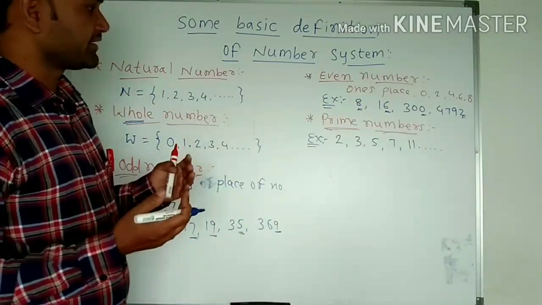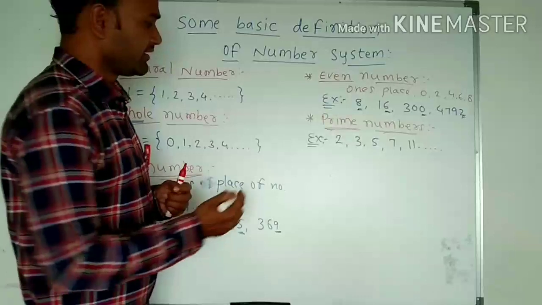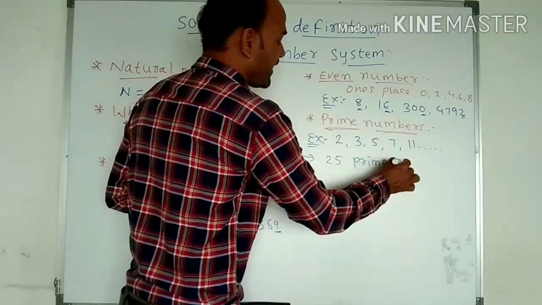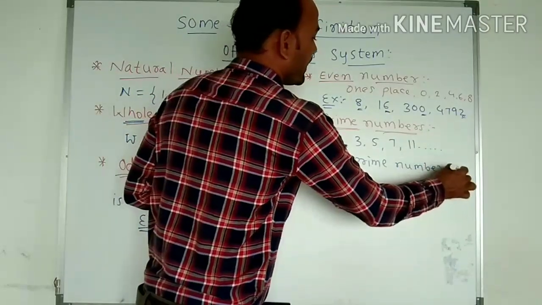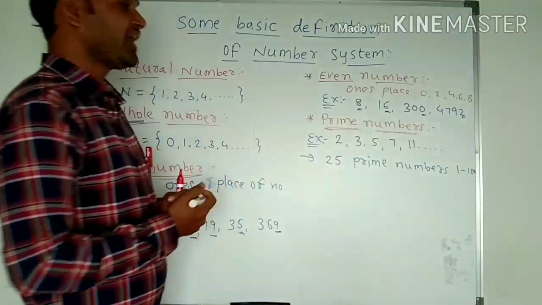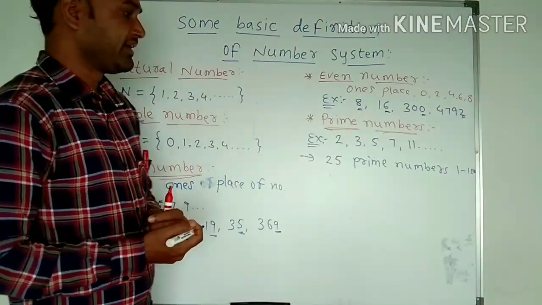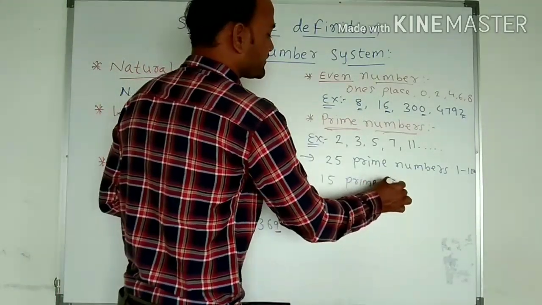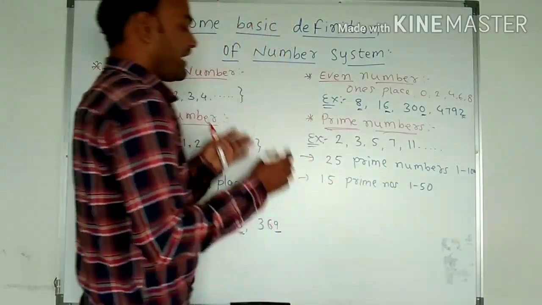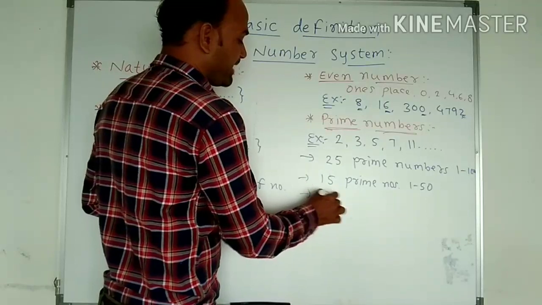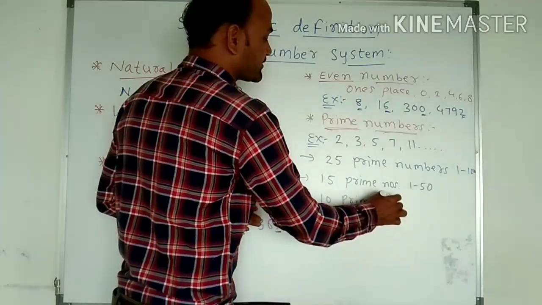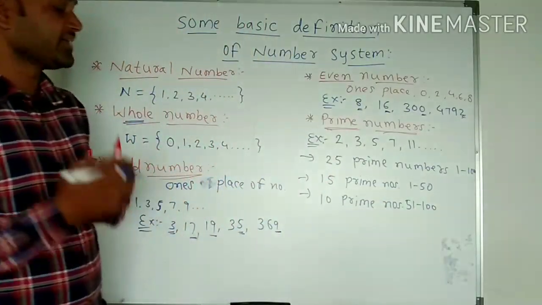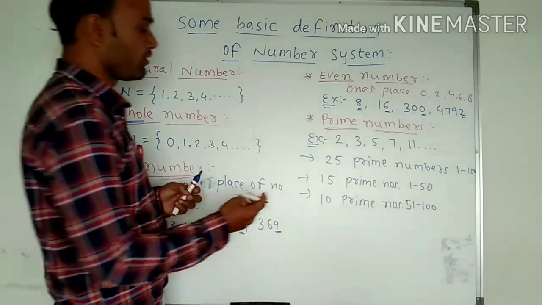Next, there are 25 prime numbers between 1 and 100. There are 15 prime numbers between 1 and 50, and there are 10 prime numbers between 51 and 100. Okay.